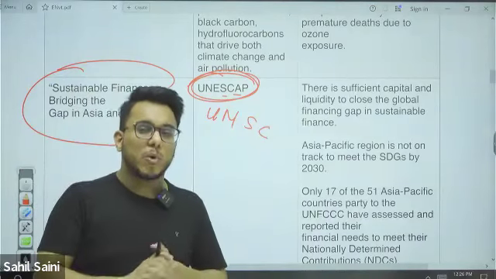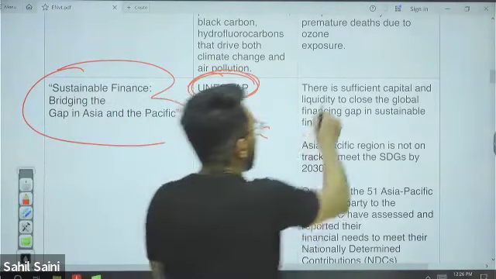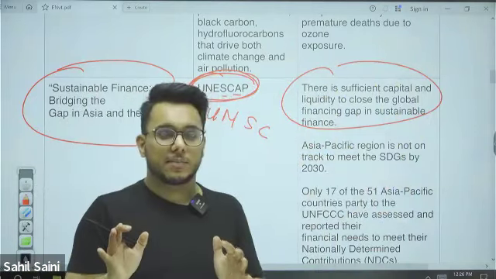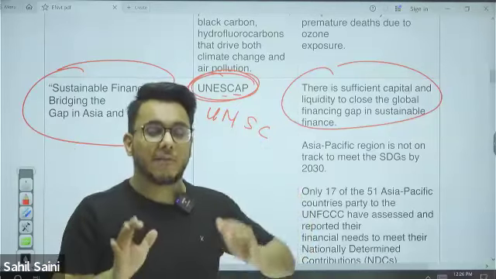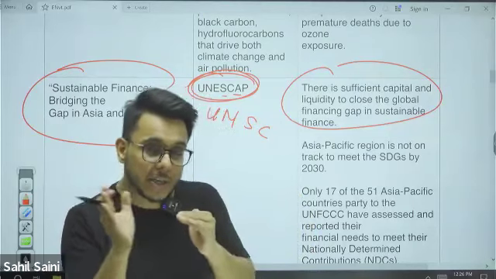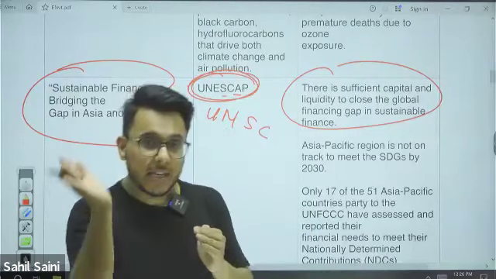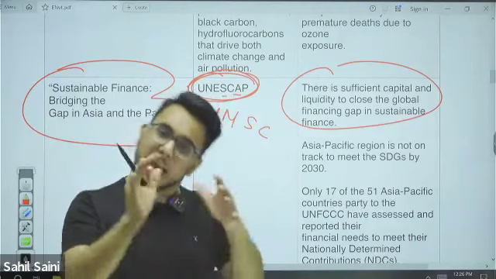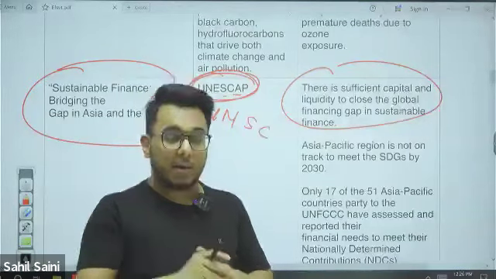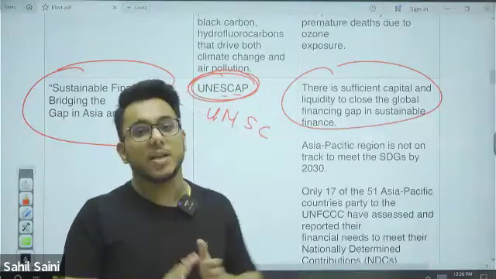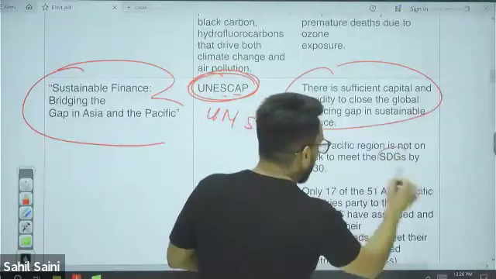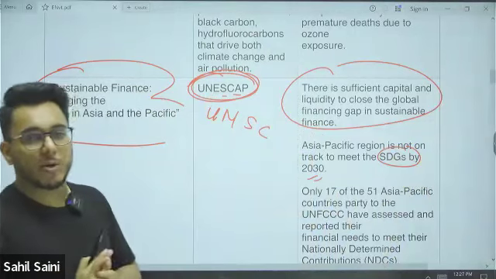Now, what does this report talk about? This report talks about how there is sufficient capital and liquidity. There is sufficient capital which is needed for sustainable development, that is needed for avoiding climate change. But that capital is actually not accessible. Capital is there, but it is not accessible to developing countries, particularly the countries in Asia Pacific region. Because of this, Asia Pacific region is not able to meet their sustainable developmental goals by 2030.